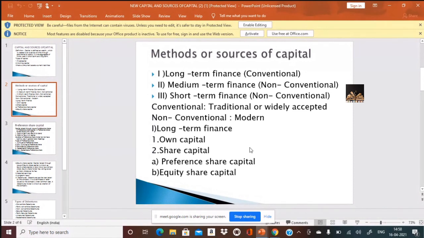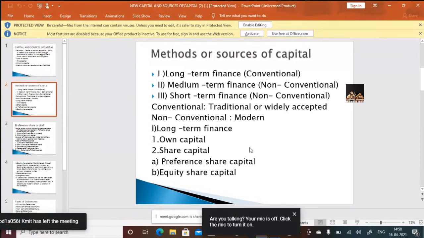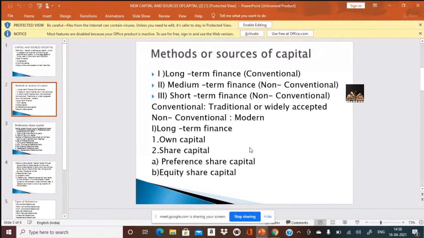So don't get confused if he asks what are the non-conventional sources of capital. You need to write mid-term and short term. In long term, you have 6, in mid-term you have 4, in short term you have 4. So 6 plus 4 plus 4, there are 14 points in sources of capital. Is it clear? Long term is conventional, mid-term and short term are non-conventional. Conventional refers to traditional or widely accepted, non-conventional to modern. Now let's start with the long term. Long-term sources of finance are classified into 6 points.